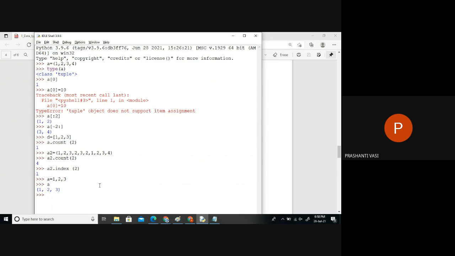So they are packed. This is called packing. We can pack multiple items by default as a tuple. You don't have to mention the round brackets; they are optional. If you want, you can give round brackets, but if you directly give it, it is already called a tuple. So this is also a tuple, and A with multiple values is also a tuple.